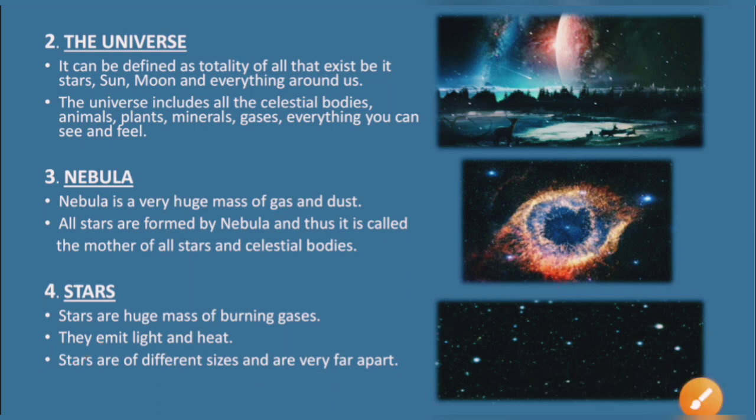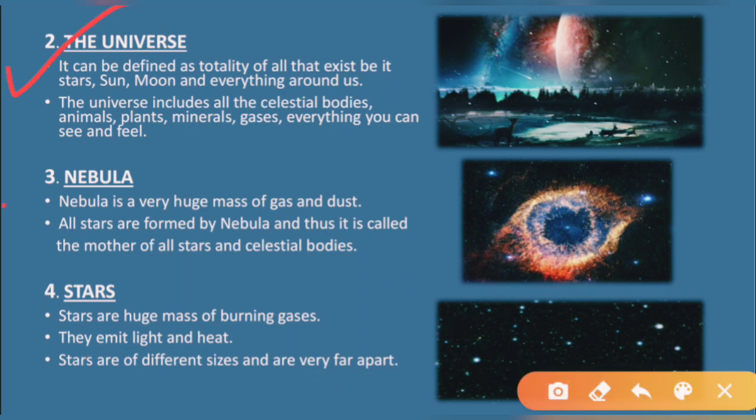Okay, so you very well understood what is universe, what is nebula, and what is star. The universe means everything that exists around us, whether it is your sun, moon, plants, animals, gases, everything you can see, whatever you can feel, or anything which you cannot see, even which is outside the earth, in space. Those things all together are known as universe. You can see the picture right here.